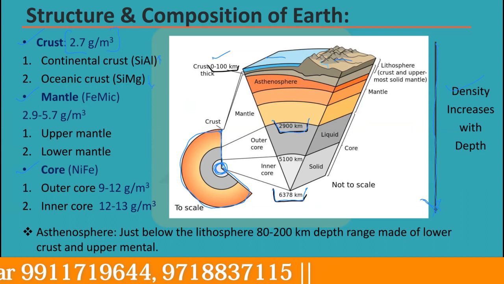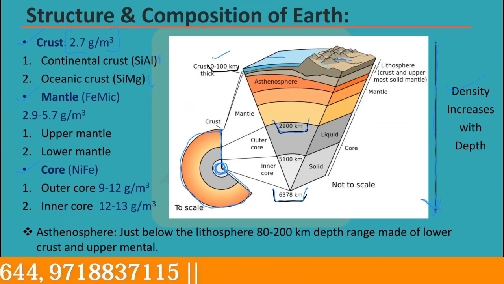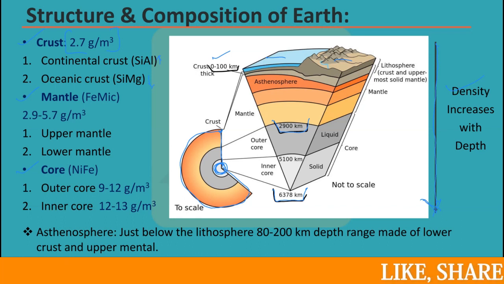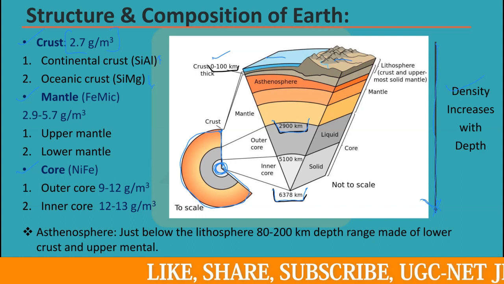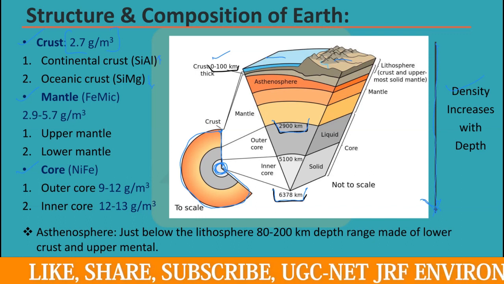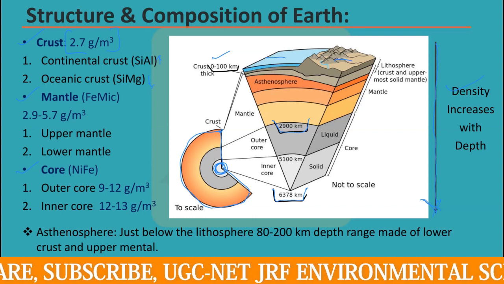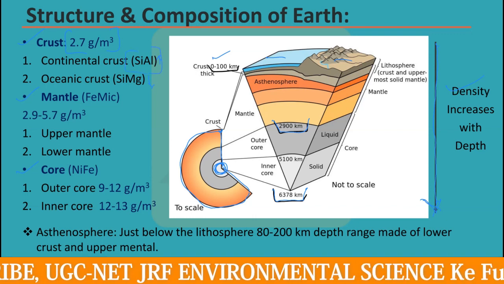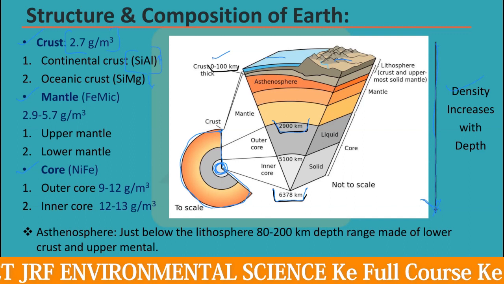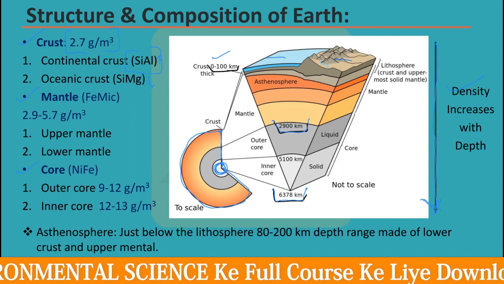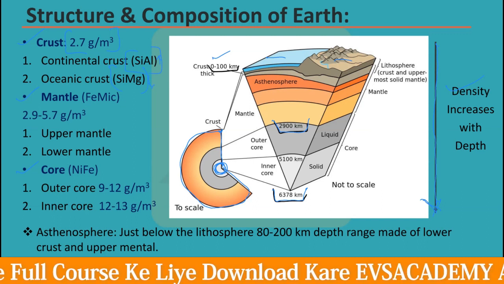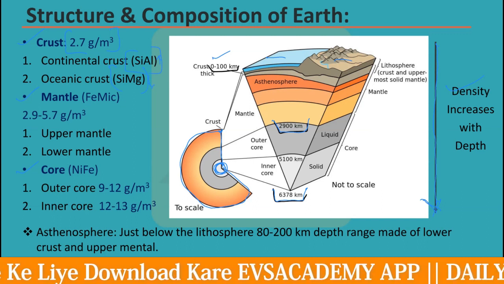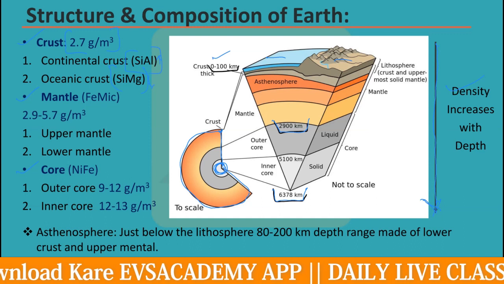Now, another important piece of information about the continental crust and oceanic crust is that the continental crust is mainly made up of two elements, silica and aluminium. That's why the continental crust is called sial, because it is mainly made up of silica and, second, aluminium. While the oceanic crust is mainly made up of silica and magnesium. So the nature of the oceanic crust is sima, because it is made up of silica and magnesium.